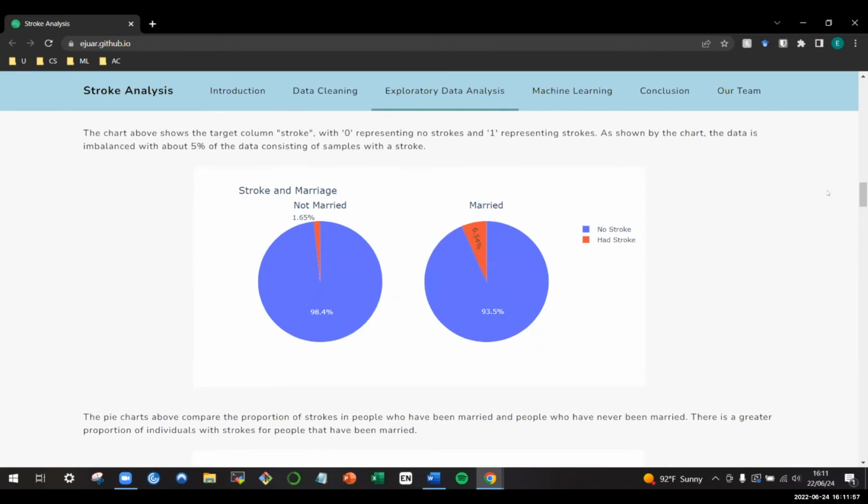Now is our pie chart. This one is on if someone was ever married and how that is in relation to strokes. It compares the proportion of strokes in people who have been married and people who have never been married. There's a slightly greater proportion of individuals with strokes for people that have been married.